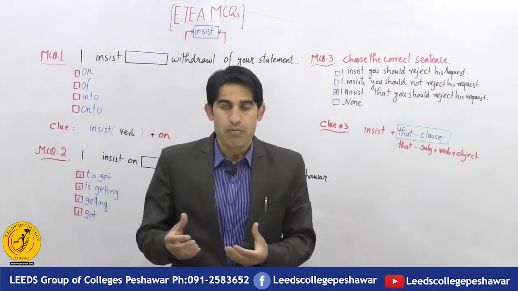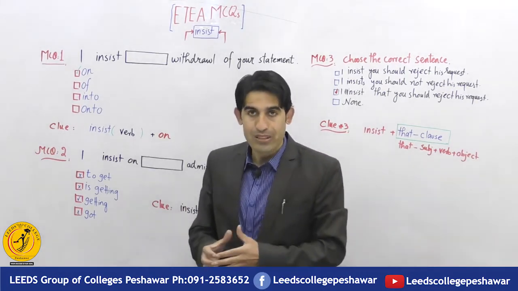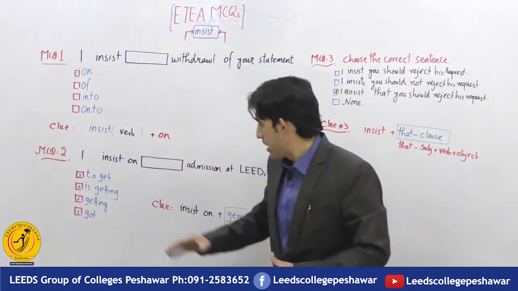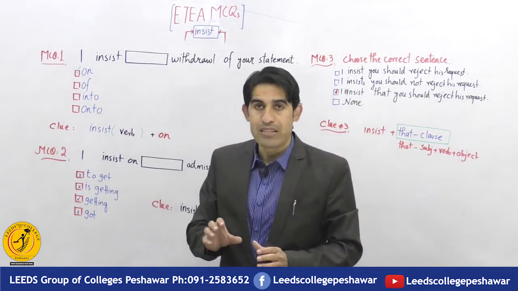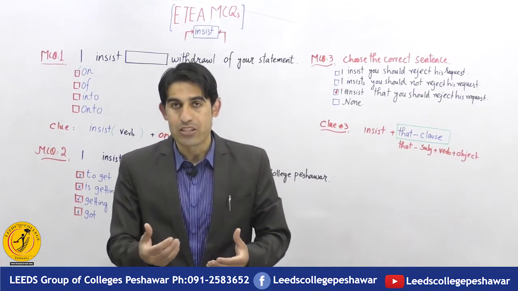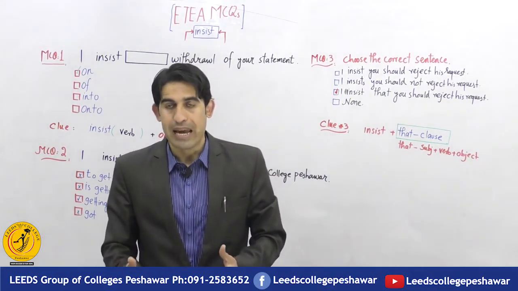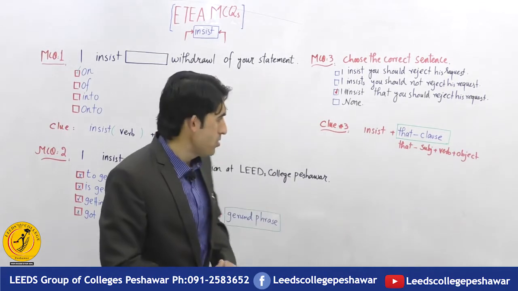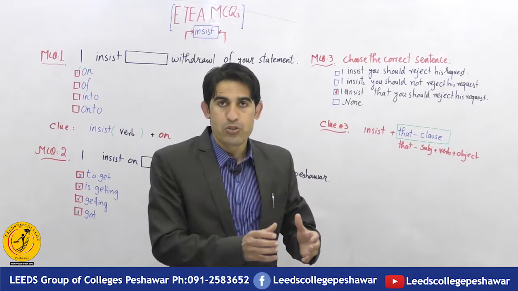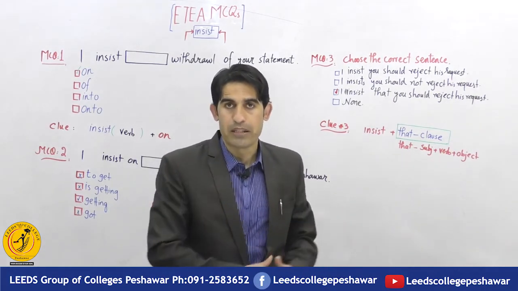Now let me sum up all these clues. Clue number 1 is that insist within a sentence directly takes on: insist on. Case number 2 is that the phrase insist on is directly followed by a gerund phrase: insist on getting, insist on achieving, insist on asking, and insist on teaching. Case number 3 is that in a sentence, insist will be directly followed by a that clause. I mean that the clause contains the subject, verb, and object completion.